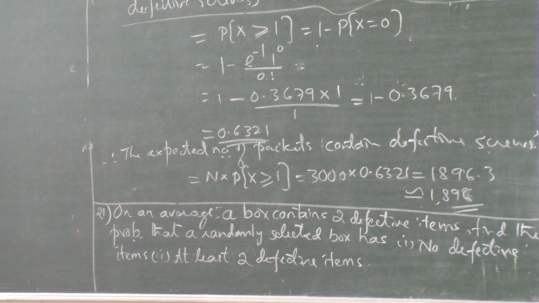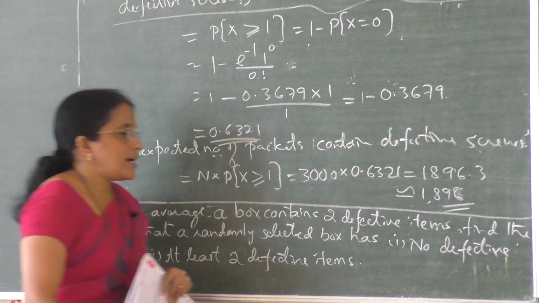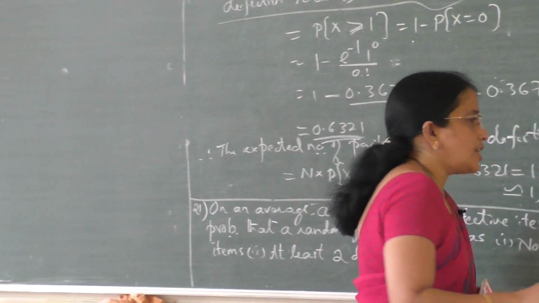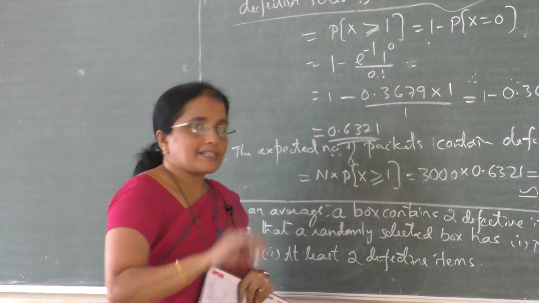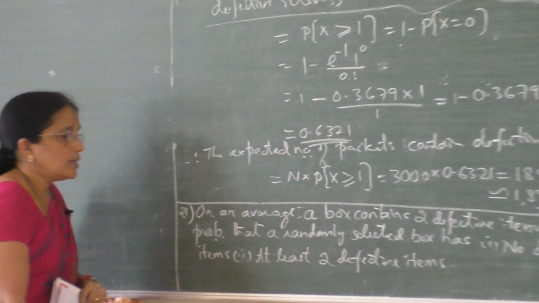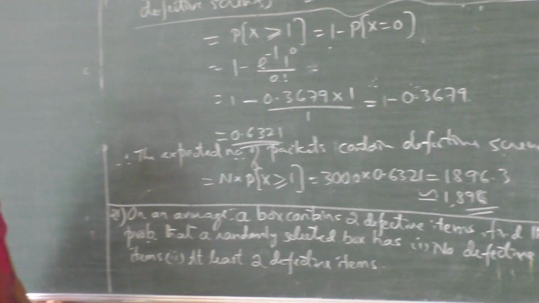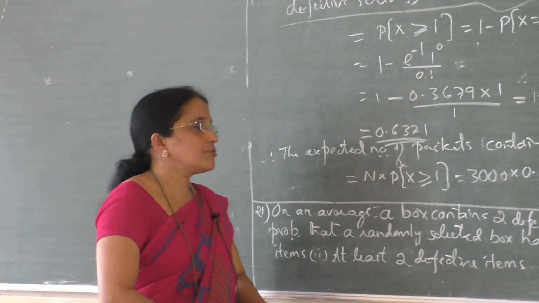Observe we are dealing with defective items. So here let X denote the number of defective items, right? Whether it is a problem on binomial or Poisson distribution, that we have to decide.